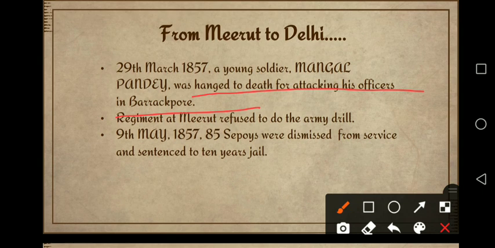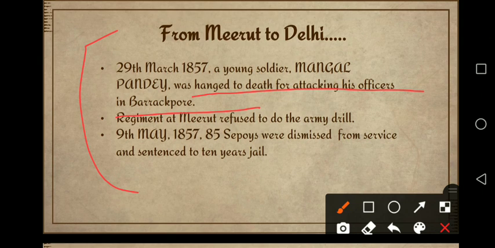Because at that time there was a rumor that the new rifle which had been introduced to the army used cartridges, कारतूस कहते हैं जिसको हिंदी में, cartridges. The rumor was that in that cartridge there was the use of the fat of cow and pig, and you know that the cow is the religious sentiment of Hindus and the pig is the religious sentiment of Muslims.